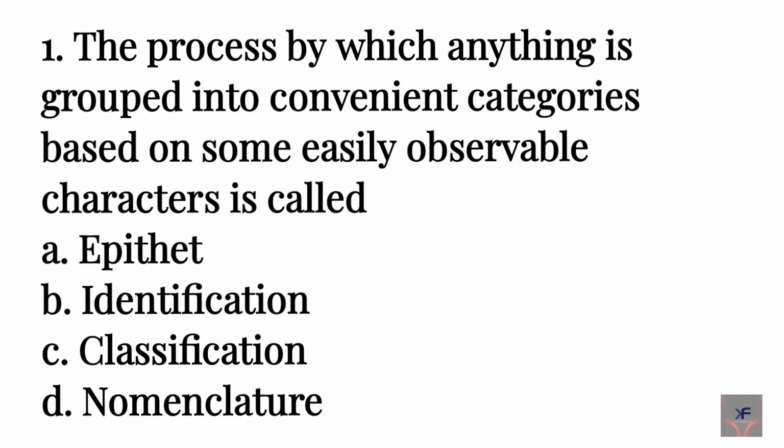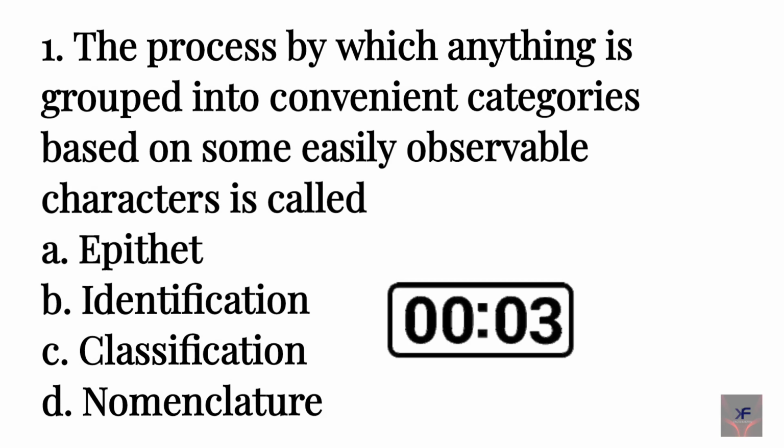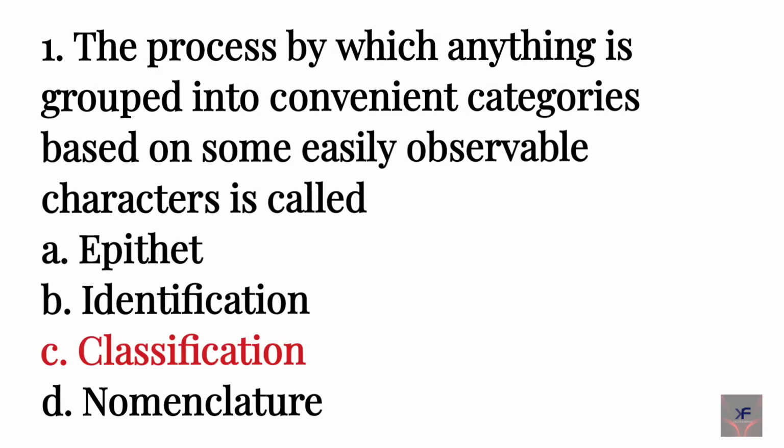Our sixth question is, the process by which anything is grouped into convenient categories based on some easily observable characters is called A. Epithet, B. Identification, C. Classification, D. Nomenclature. Now find out the answer for this. The correct answer is C.